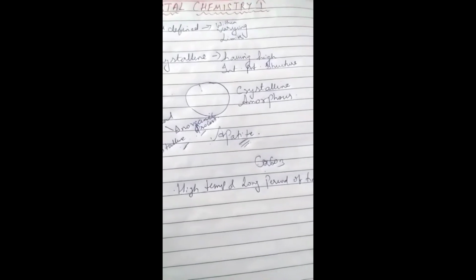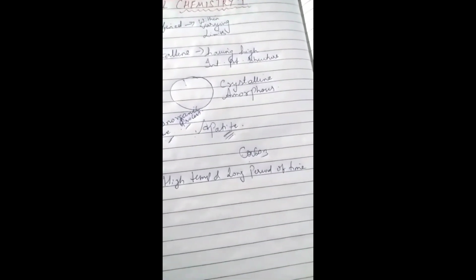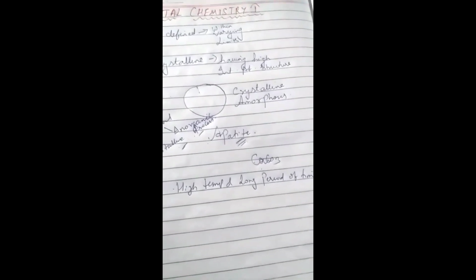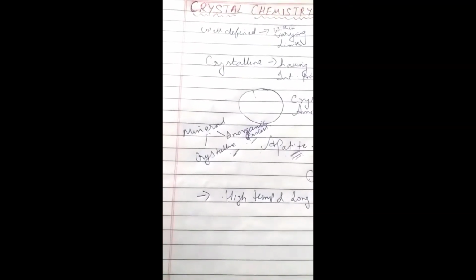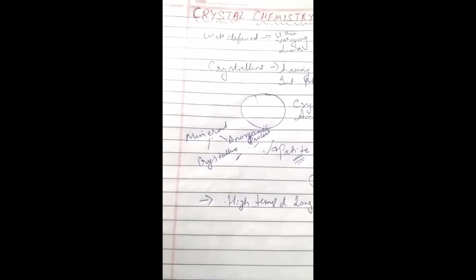If a mineral is formed either at low temperature or in a short period of time, then it is not considered to be a mineral because it will have an amorphous structure. We know that we will consider a mineral if it is crystalline and formed by inorganic processes. If either of them is not present, then we will not consider the thing a mineral.